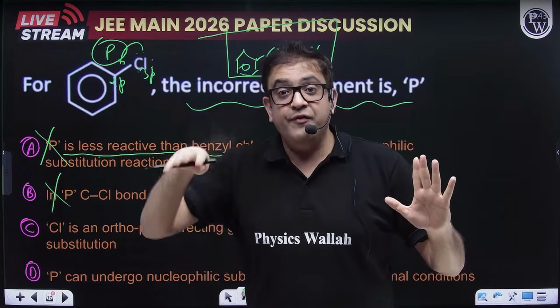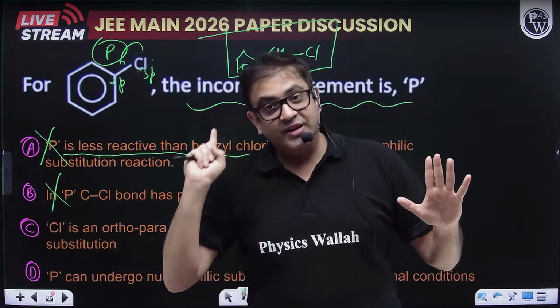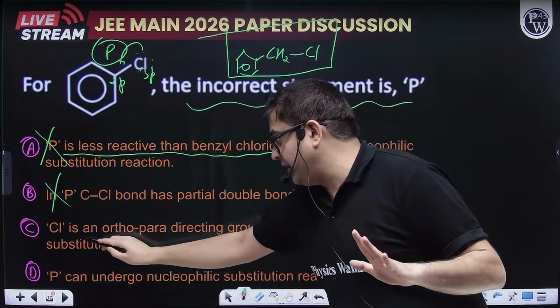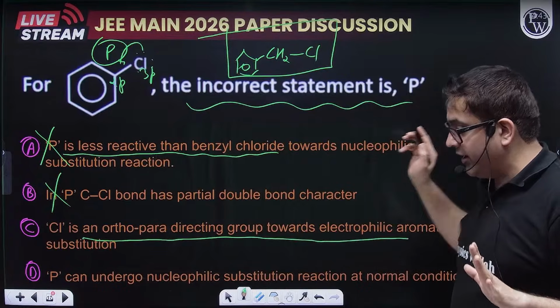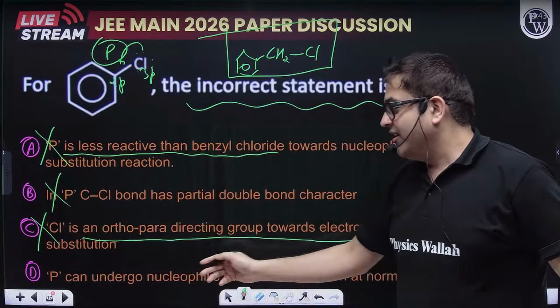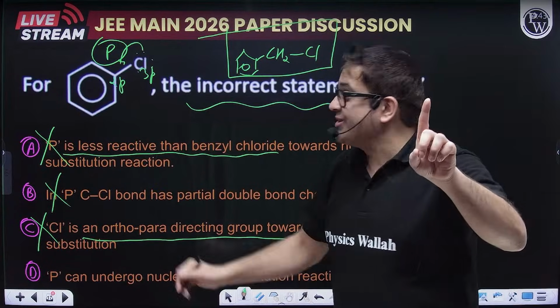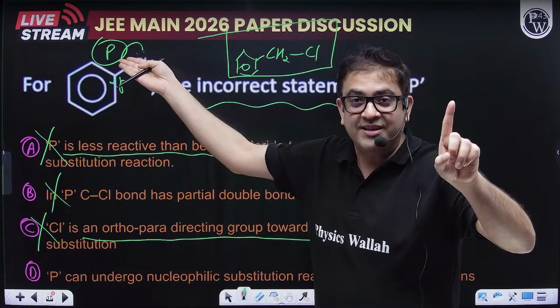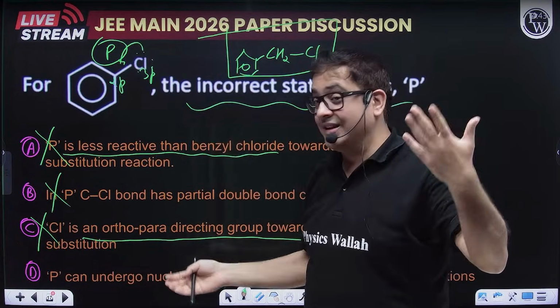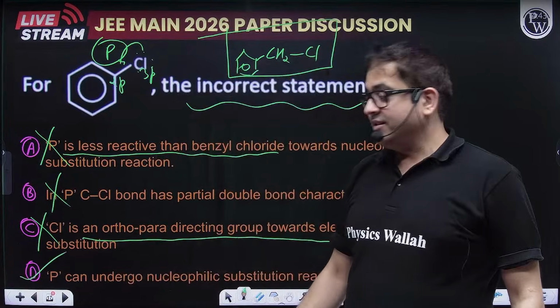But if at all an electrophile is produced, it will be directed at the ortho and para positions. So the directive nature is ortho and para, and it is saying chlorine is ortho-para directing towards the electrophile. It is also correct, so not an answer. So obviously the answer will be D, which is saying P can undergo SN reactions at normal condition. No sir, that's what you said, that because of partial double bond character it cannot do SN reactions like an alkyl halide. So that is incorrect and therefore an answer for us.